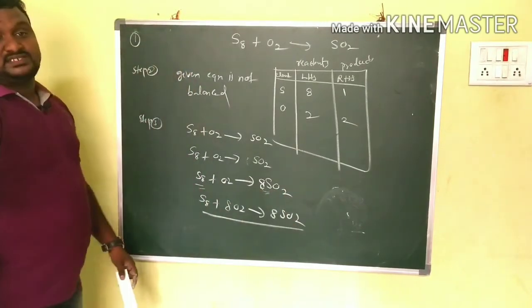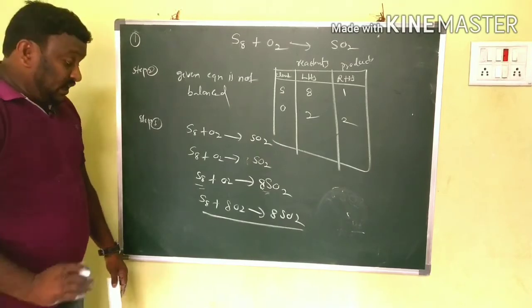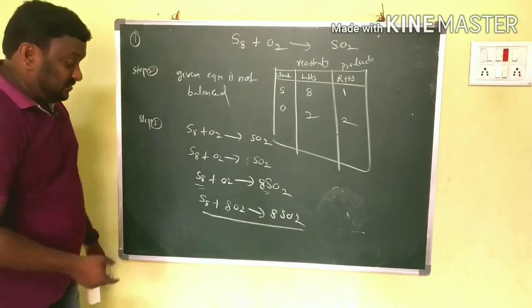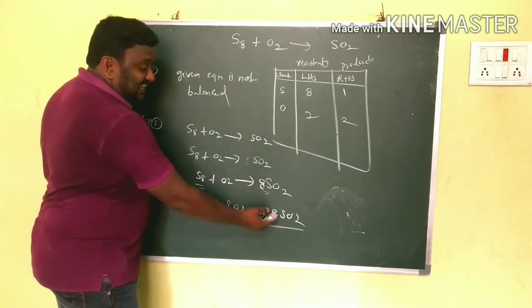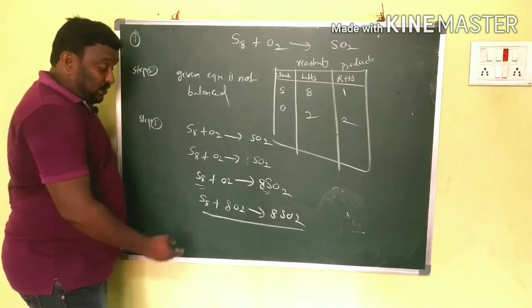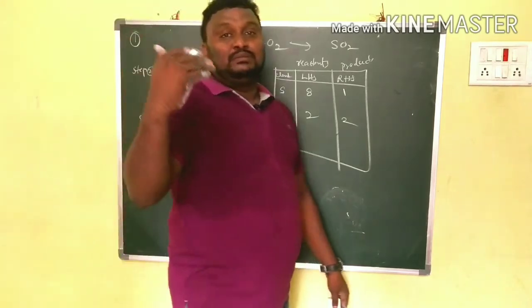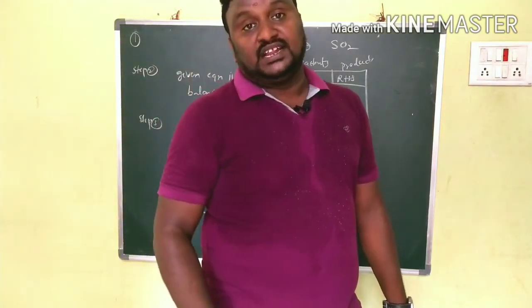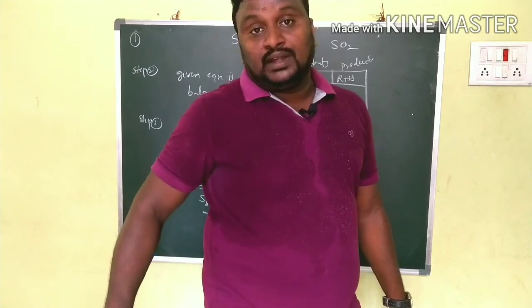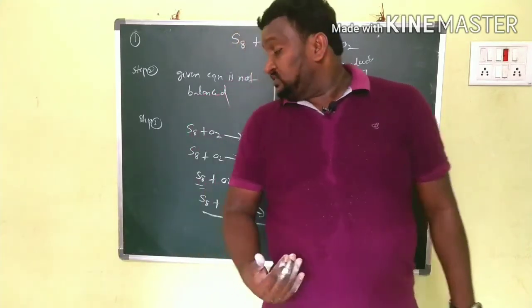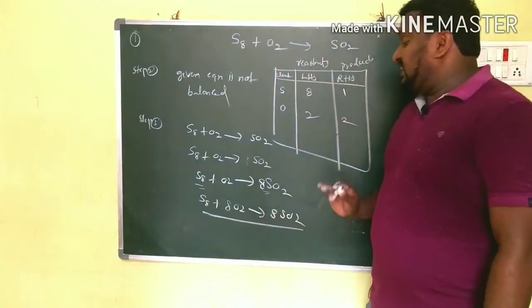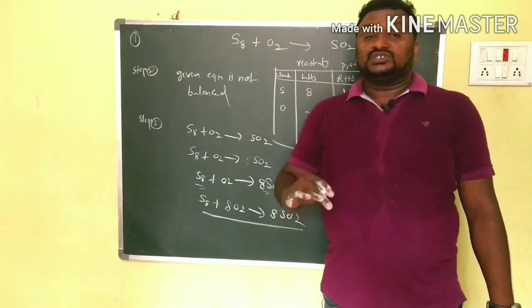Equation is balanced. Clear? Now we go for any common factor. Here 1 is there, here 8 is there, here 8 is there. So there is no common factor. That's why there is no need to reduce to the minimum level. That's why we are not implementing step 4. Clear children? So step 4 is not there.